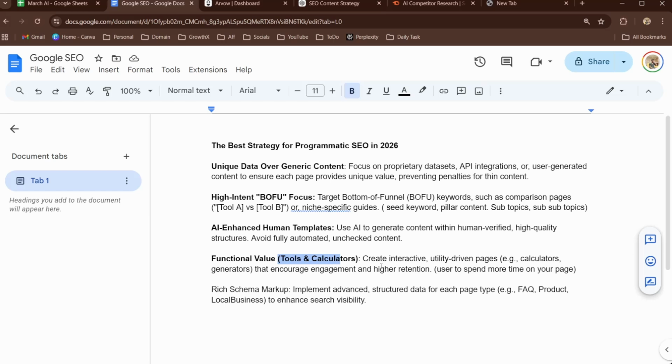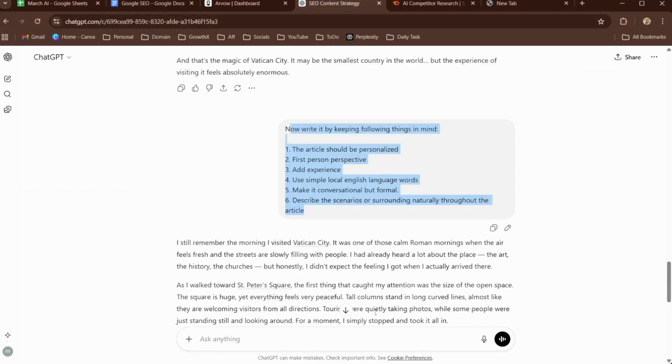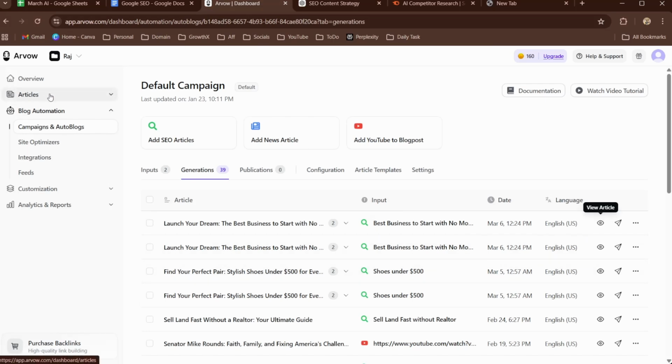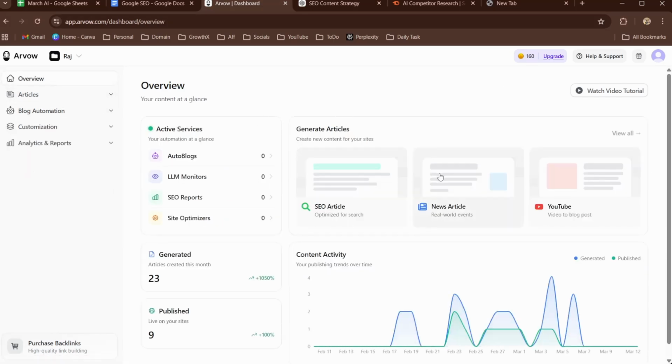And then we have rich schema markup. Implement advanced structured data for each page type, FAQ, product, local business, to enhance search visibility. You can simply do that by asking AI to generate schema markup. You can use automated tools like this to automatically generate a schema whenever it is publishing an article to WordPress automatically.